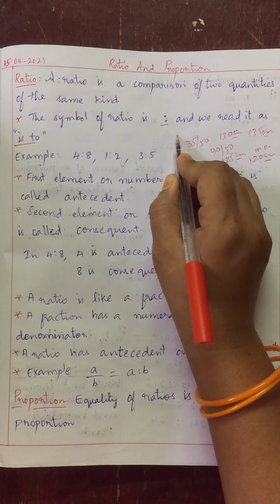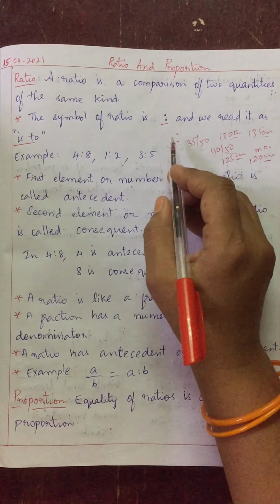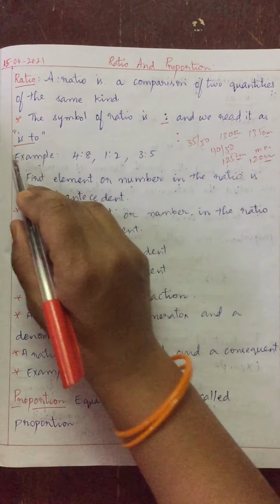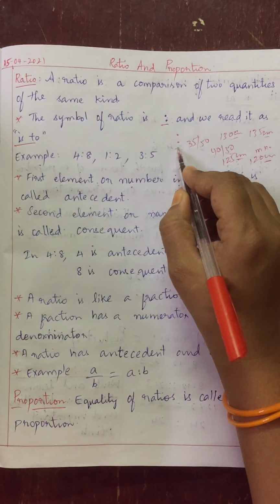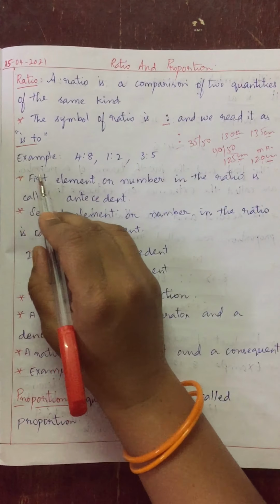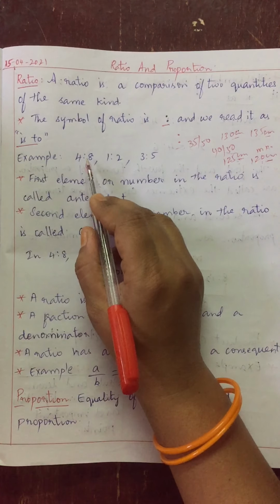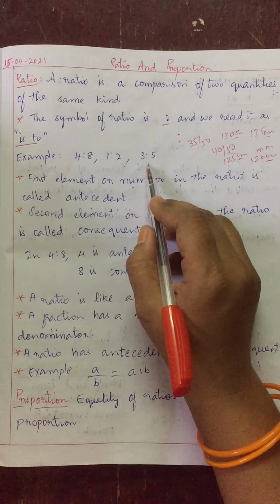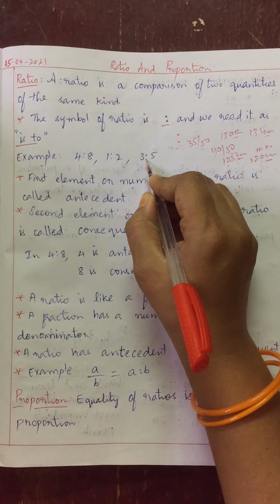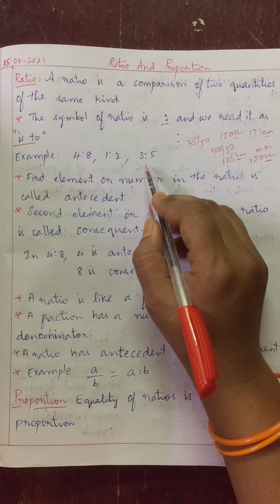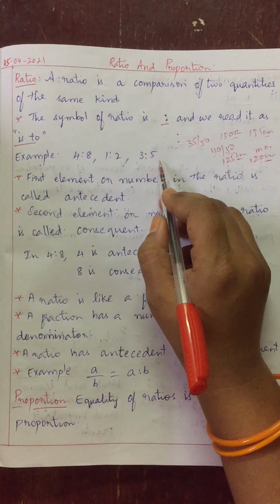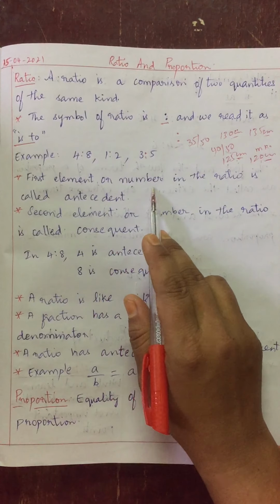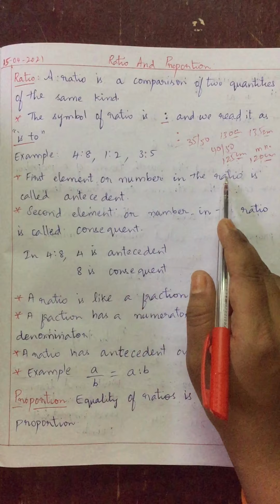Now the next point is the symbol of ratio. See, children, two dots, one dot up, one dot down. That symbol is the ratio symbol and we read it as "is to". See examples, how can we read? 4 is to 8, 1 is to 2, 3 is to 5. These two dots are the ratio symbol and we read it as "is to". Am I clear, children?